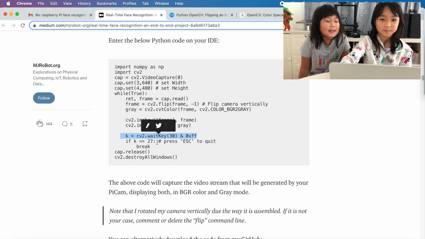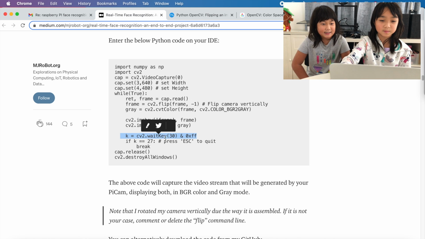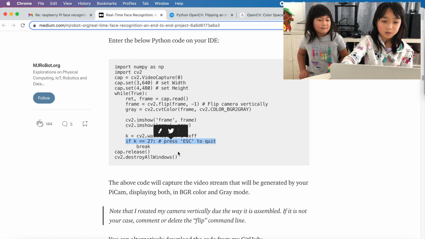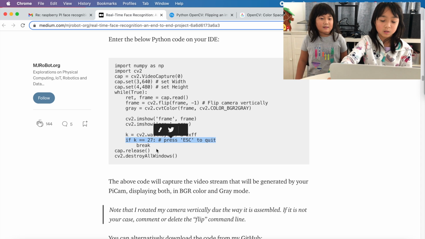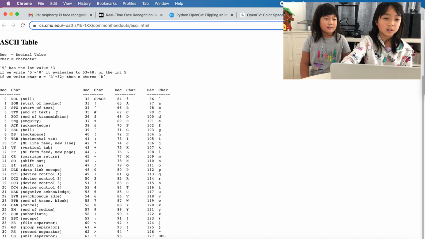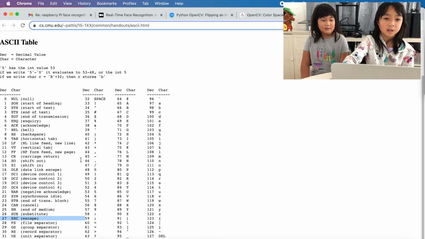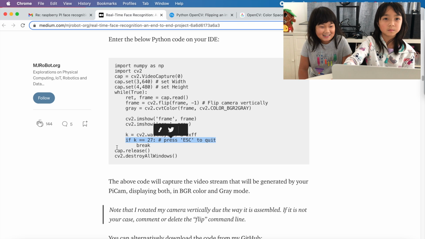So this line means that it's going to wait 30 milliseconds to see if you press anything on your keyboard. And then this one is when you press 27, then it will close. And 27 is an ASCII code, and right here it says 27, and that is escape. So if you press the escape key, then it will close. And the escape key is ESC.